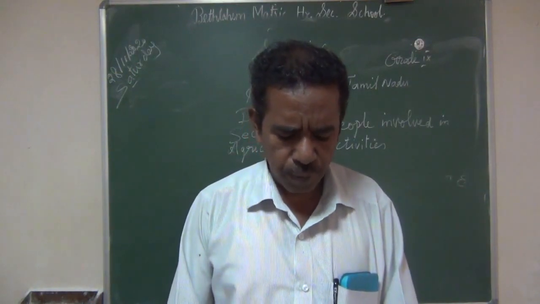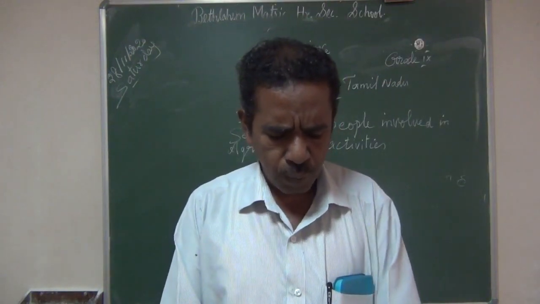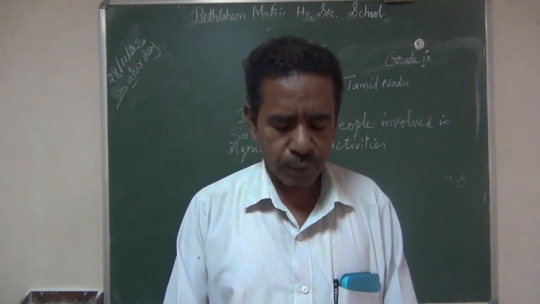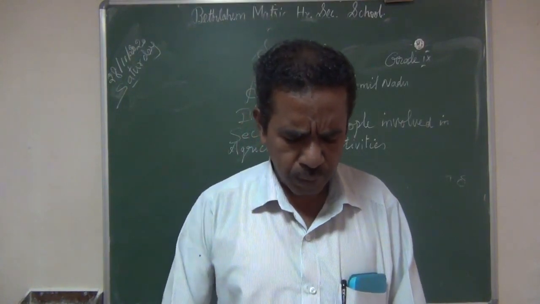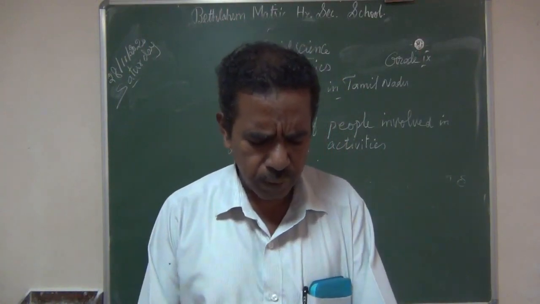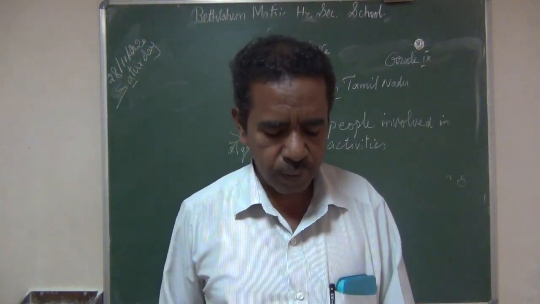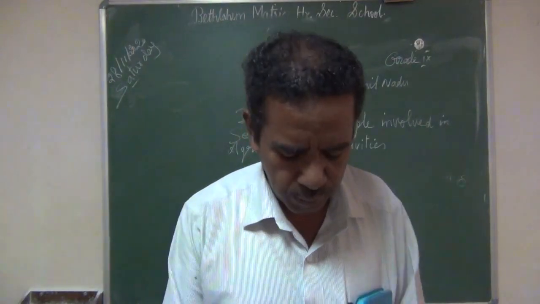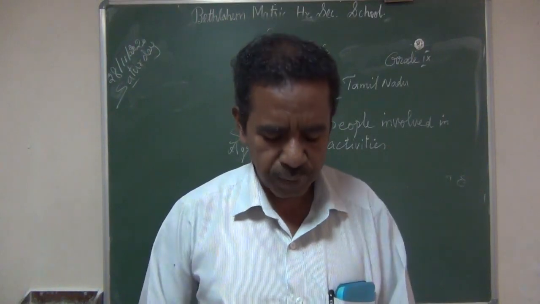The number of marginal farmers, that is, small farmers, has increased in India. In contrast, the number of marginal farmers is decreasing in Tamil Nadu. The marginal farmers are decreasing in Tamil Nadu, but throughout India the number is increasing. Then, types of land usage.